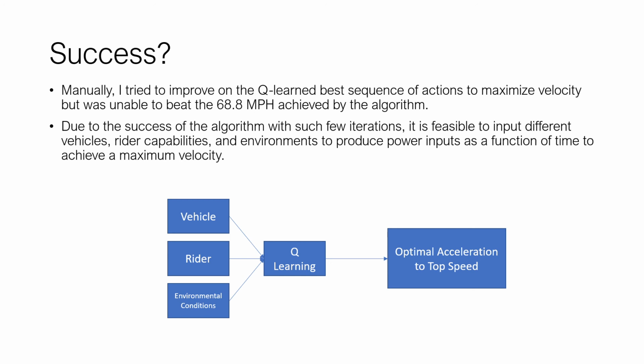For instance, different air densities and vehicle drag coefficients. So that could be very helpful in iterating with different designs or trying to get different riders to achieve their maximum speed in a fixed vehicle. So I showed just a simple diagram here to show that the vehicle, rider, and environmental conditions can be put into this Q-learning algorithm. It can run and spit out a sort of optimal acceleration profile over time to allow a rider to achieve their top speed.